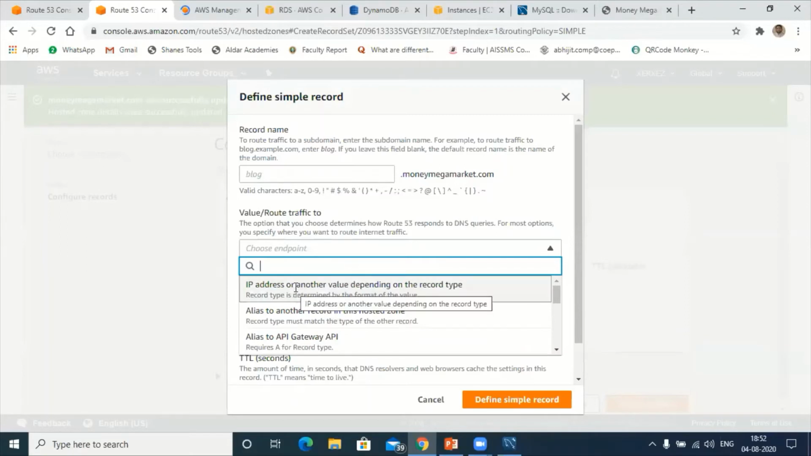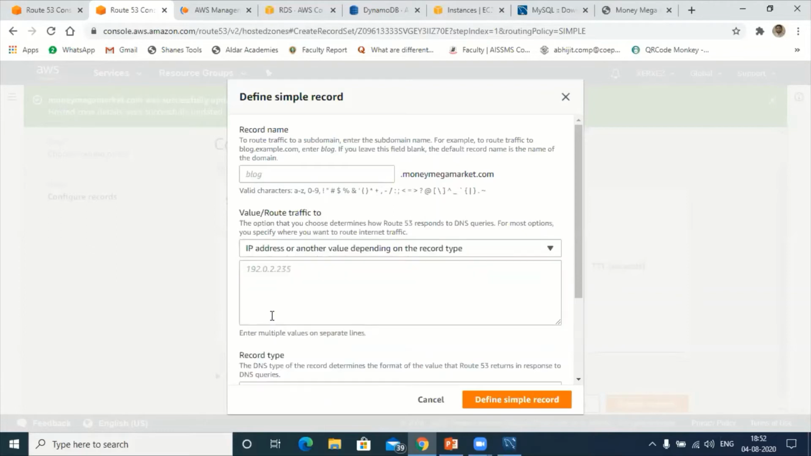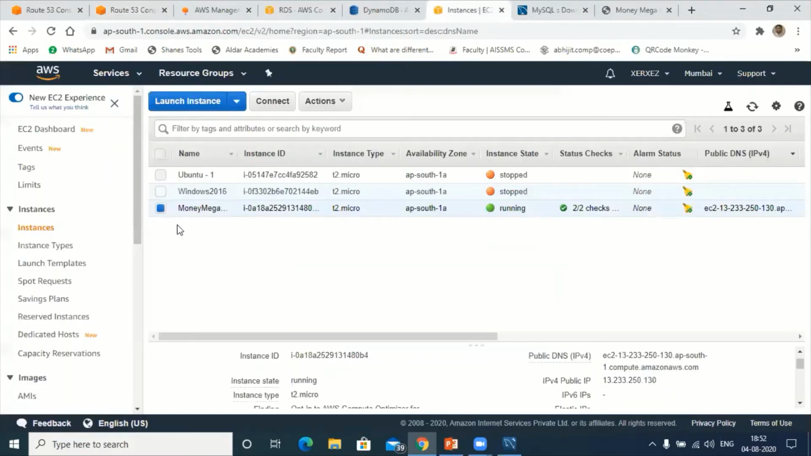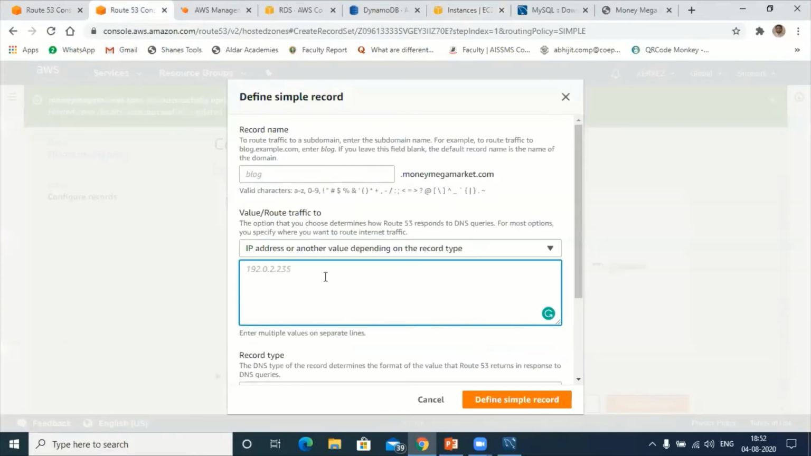Click on IP address. Next, whatever IP address you have on the AWS server, copy and paste that IP address. Let me go to my EC2 instance. What is the IP address? Select this one, Money Mega Market. Click on this, copy this. Next, go to Route 53 and paste it over here. So this is the IP address. Hope you are clear.